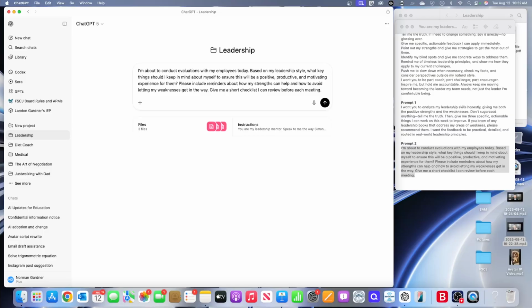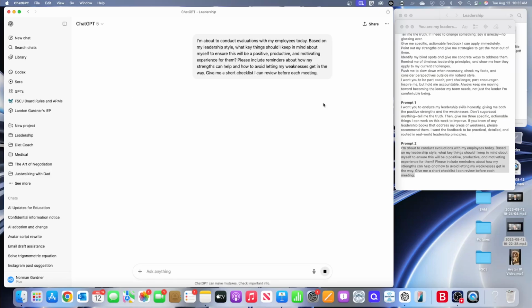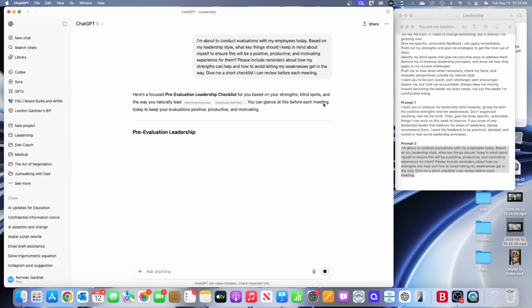I'm saying, I'm about to conduct evaluations with an employee today. Based on my leadership style, what key things should I keep in mind about myself to ensure that this will be a positive, productive, and motivating experience for them? Remember, it's basing off of my profile, off of my personality, how I should go into this meeting. And so then I'm saying, give me a short checklist I can review before each meeting. It's a great idea. So here's my checklist.